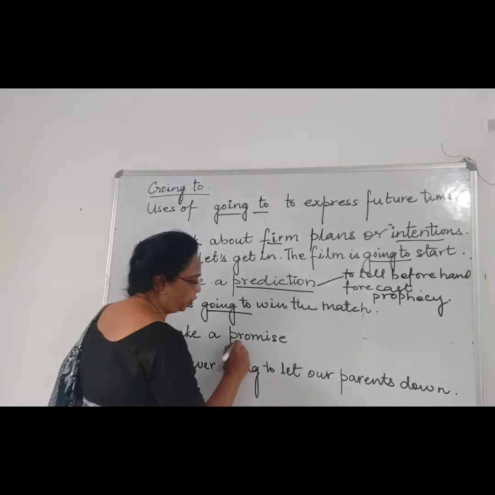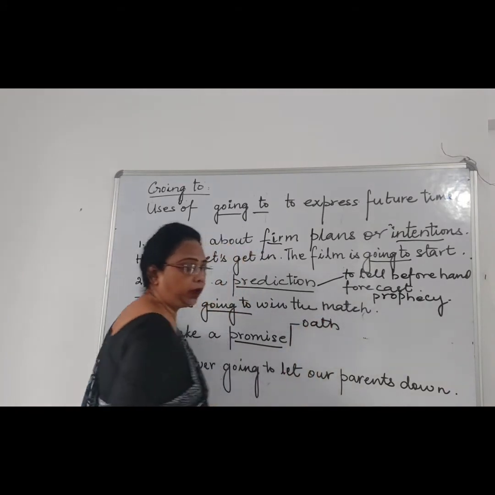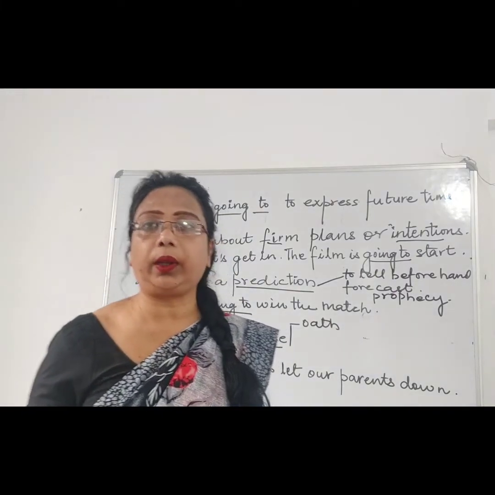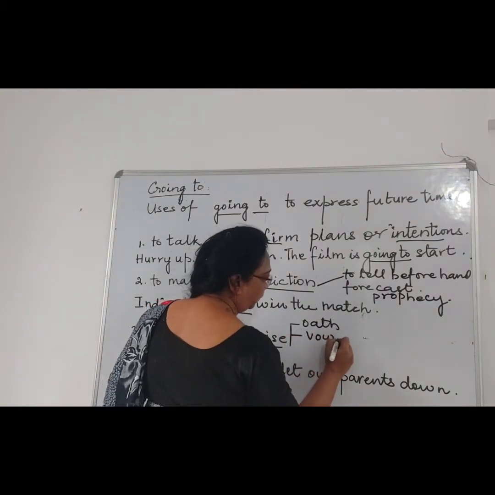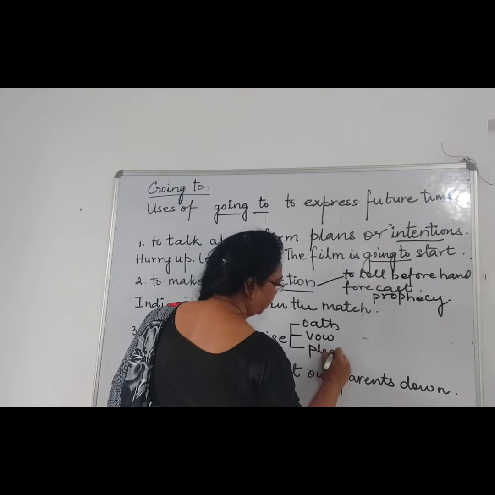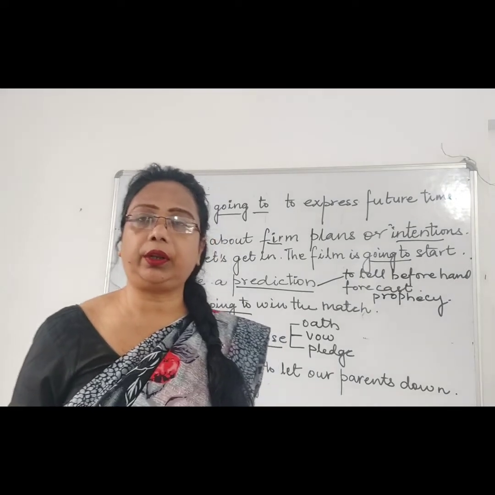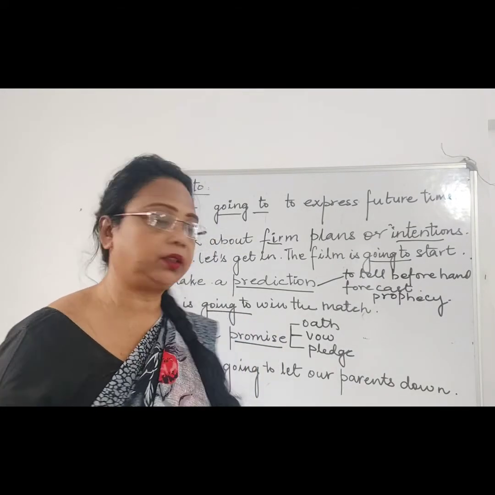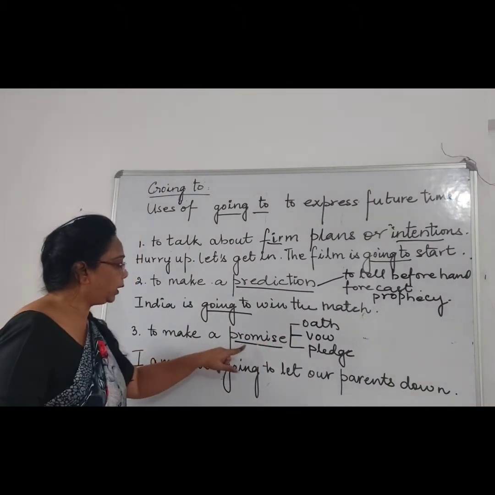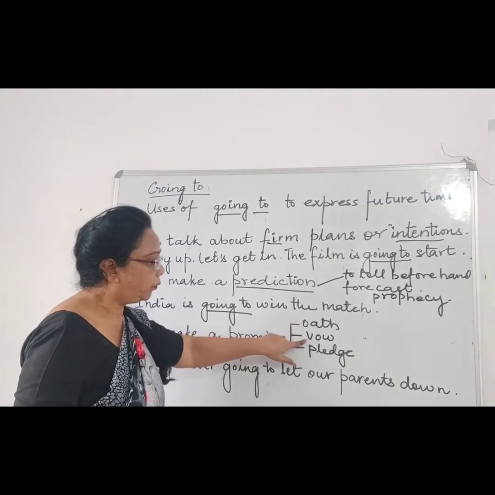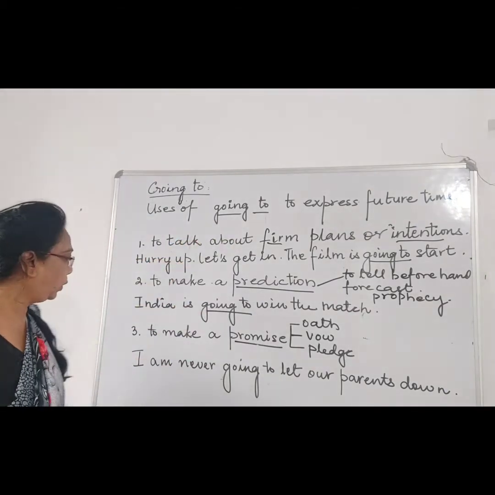Now promise, what do you understand by promise? Promise means oath, like the oath ceremony when your seniors take the oath and hold a badge. Next is vow. And third is pledge. We all take the pledge when there is an oath ceremony for the batches. So these are the words for promises. When a sentence is talking about an oath, vow, pledge or any promise, then we use going to.